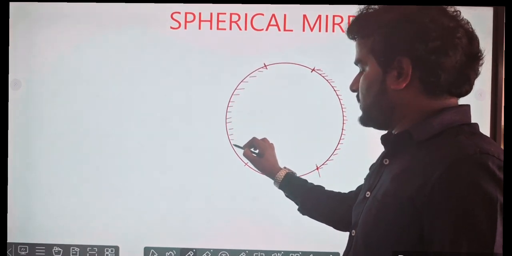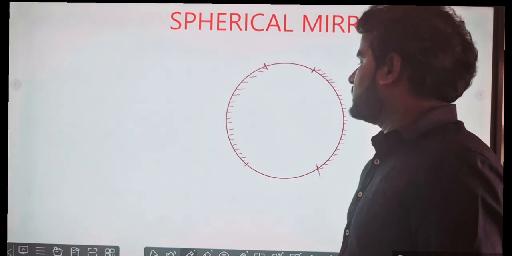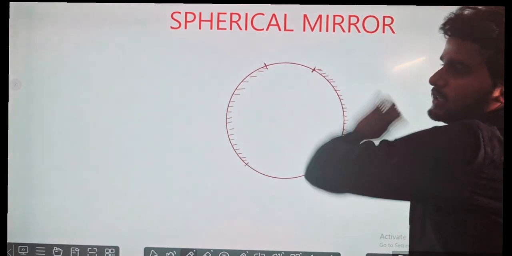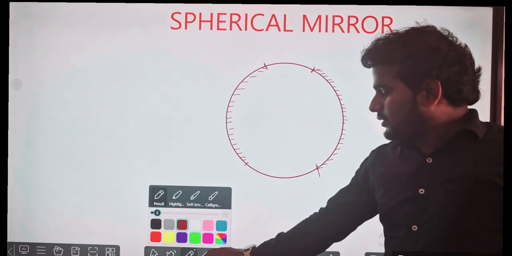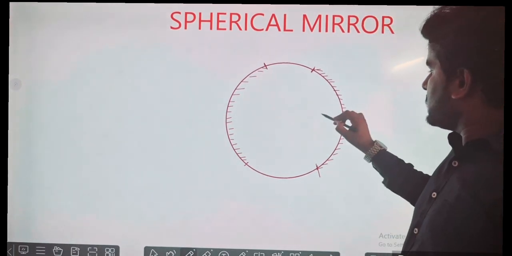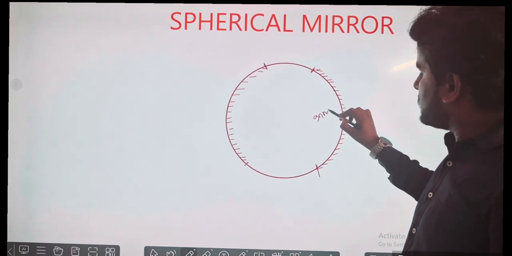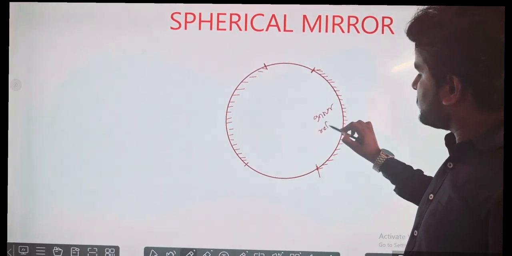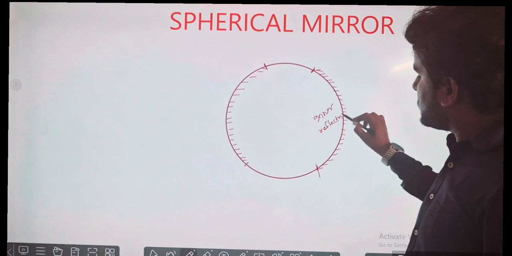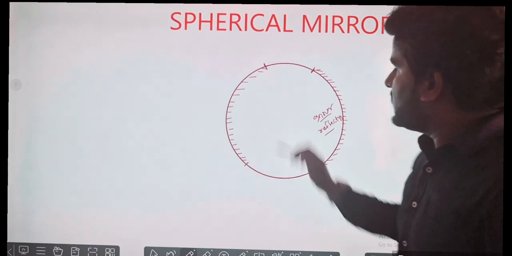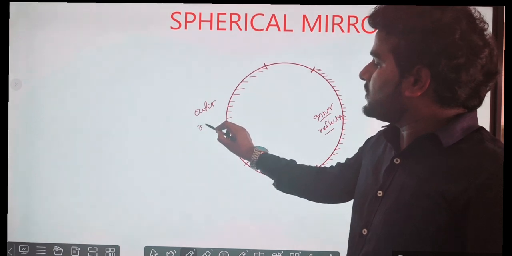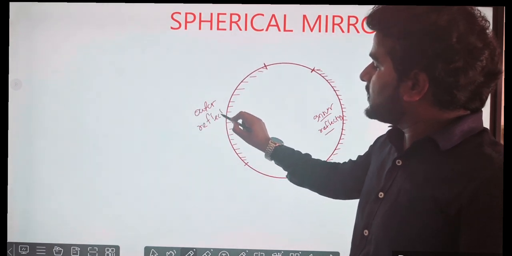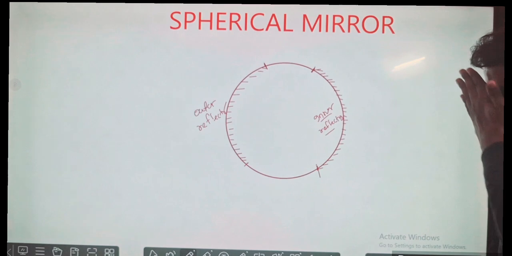On the left side, the inner part is opaque, and on the right side the outer part is opaque. On the basis of this, here the inner part is reflecting, and here the outer part is reflecting.